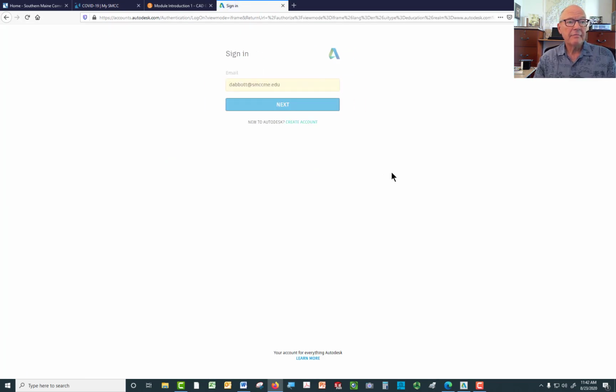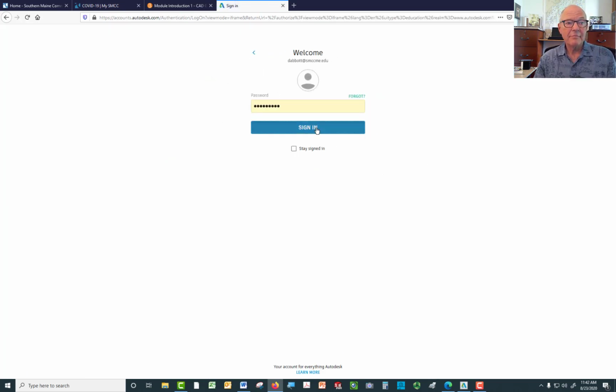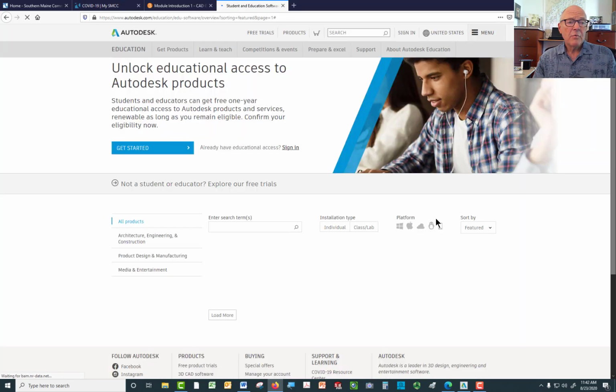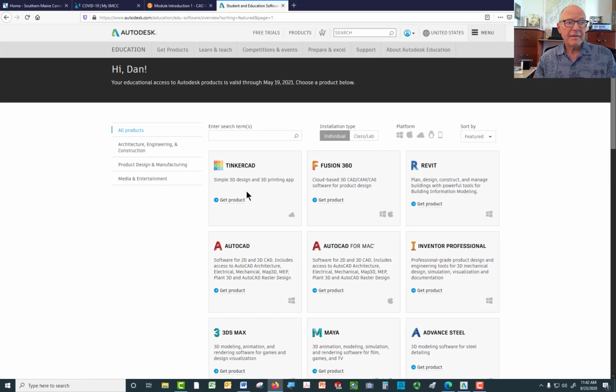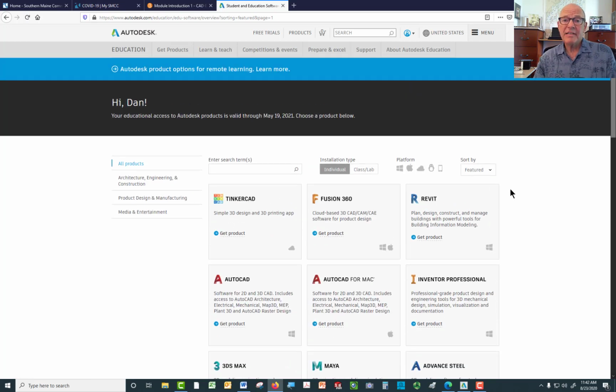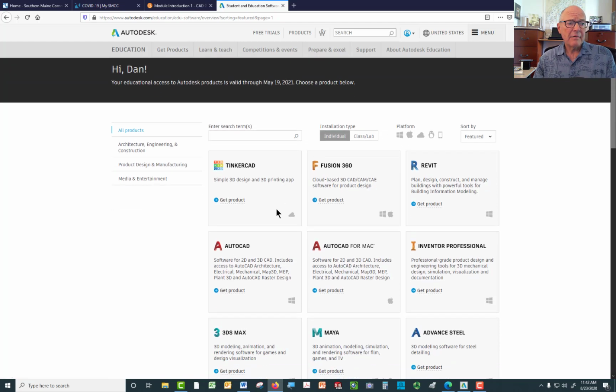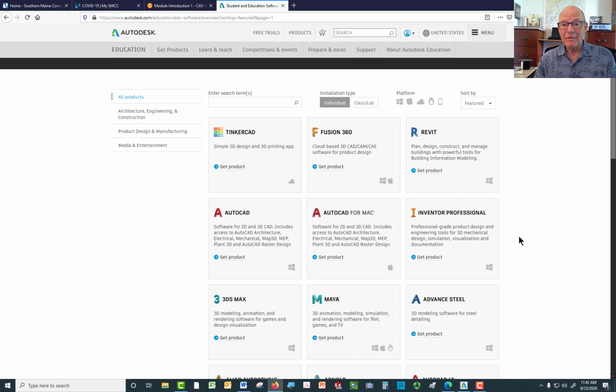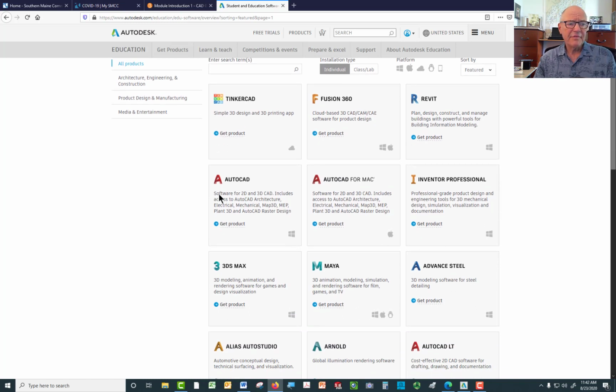You sign in. I've already got my sign-in information there. When you sign in, you'll get to this page. This page has the software you can download. If you don't see that page when you sign in, go up here to Get Products instead. We've got all kinds of software here. You'll be using Revit at some point, you may well be, at least. Inventor, something else that might be useful to you, but for this class we're going to be using AutoCAD itself.